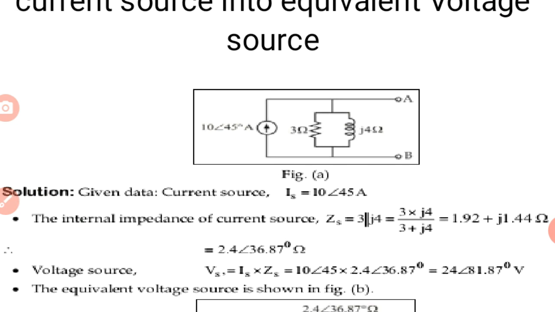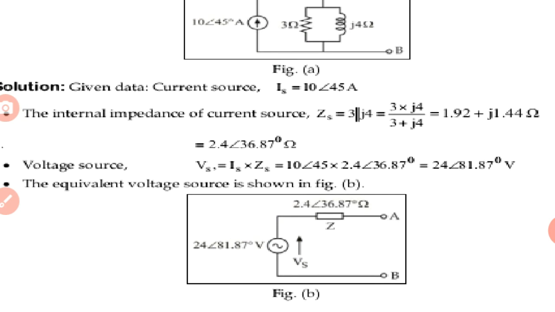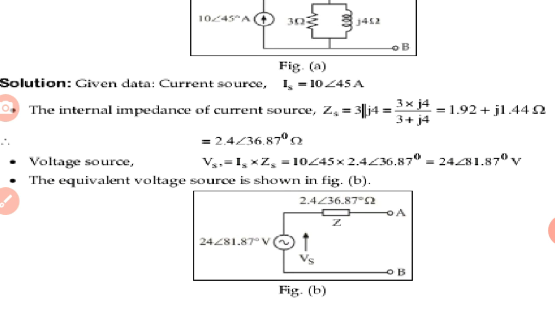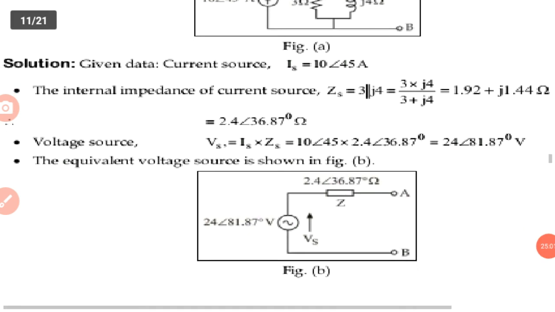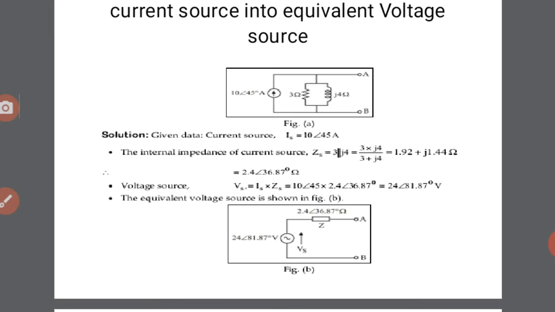Again, the current is also in the polar form. Then we find the magnitude. Vs is equal to Is into Zs, that is 10 angle 45 degrees into 2.4 angle 36.87 degrees. After completing the final solution, next is the equivalent circuit. The equivalent circuit is a voltage source in series with the resistor R, so V is equal to 24 angle 81.87 degrees in series with 2.4 angle 36.87. So that is the conversion of current source into equivalent voltage source.